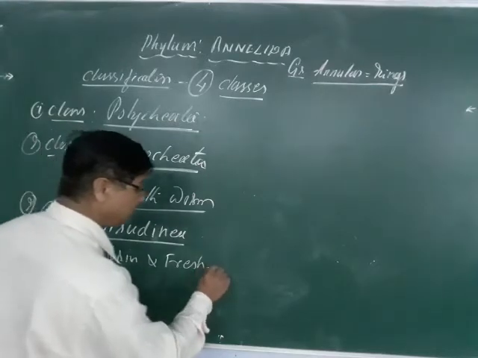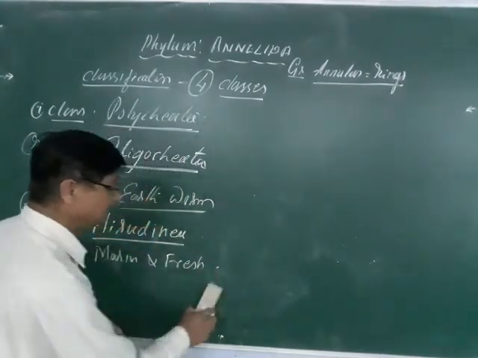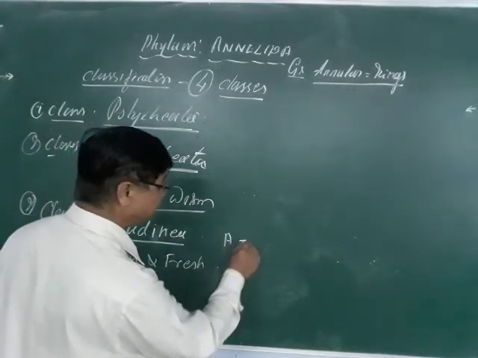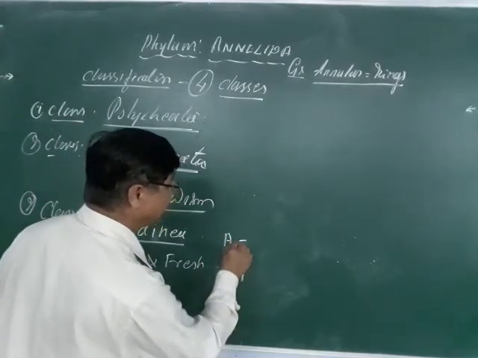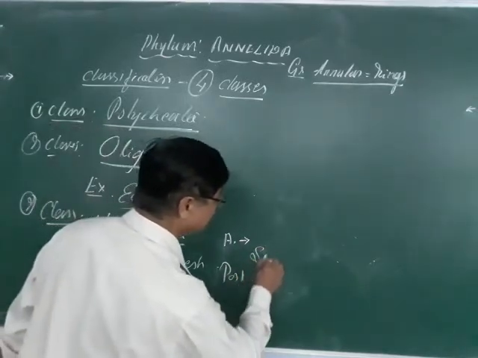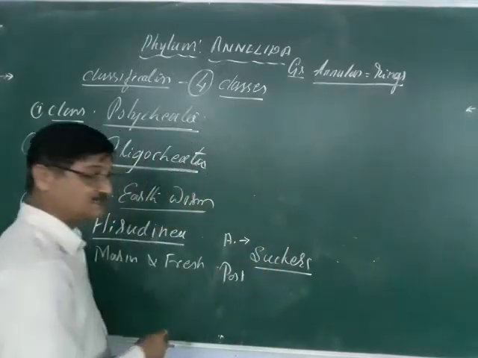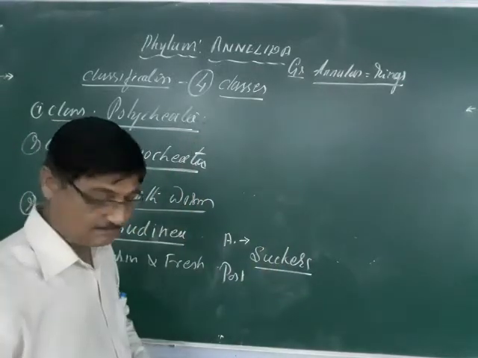And at the time of feeding, both the anterior as well as the posterior end have suckers, and with the help of these suckers it is able to attach to the host.